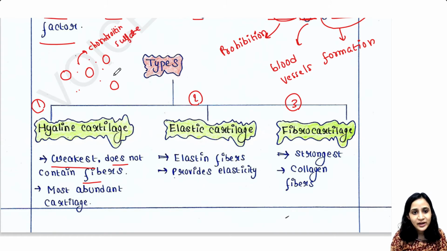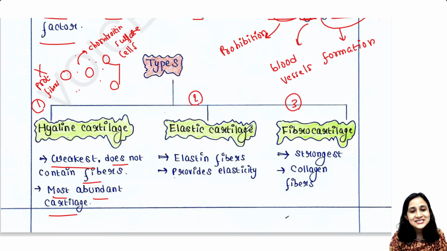So those are present, and here are some cells, but protein fibers you will not get here. Protein fibers mainly provide strength to the tissue, and as they do not have any protein fibers, they are weakest. They do not have strength, and hyaline cartilage is the most abundant cartilage in our body.